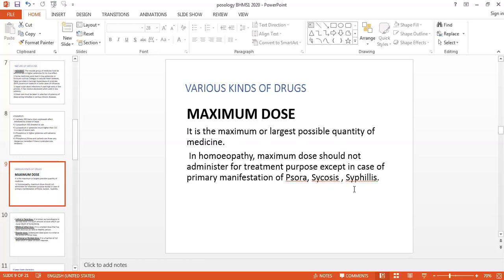Because there is no degeneration of tissues there, in that primary manifestation we can give higher, larger doses as well as repeated doses of the indicated medicine. Otherwise, the disease will not be cured, and rather it will increase. So only if the disease is on the functional level can you use the maximum dose. But it should not be harmful to the patient. That we have to see there.